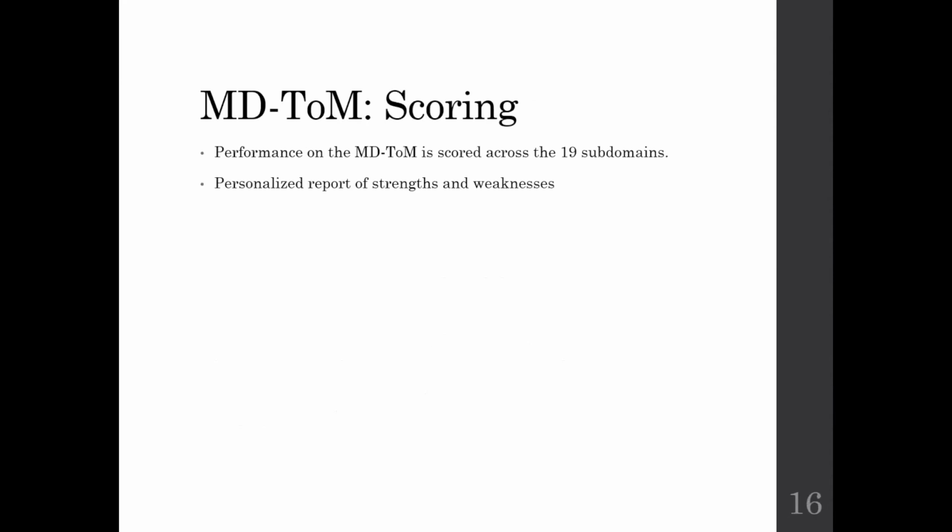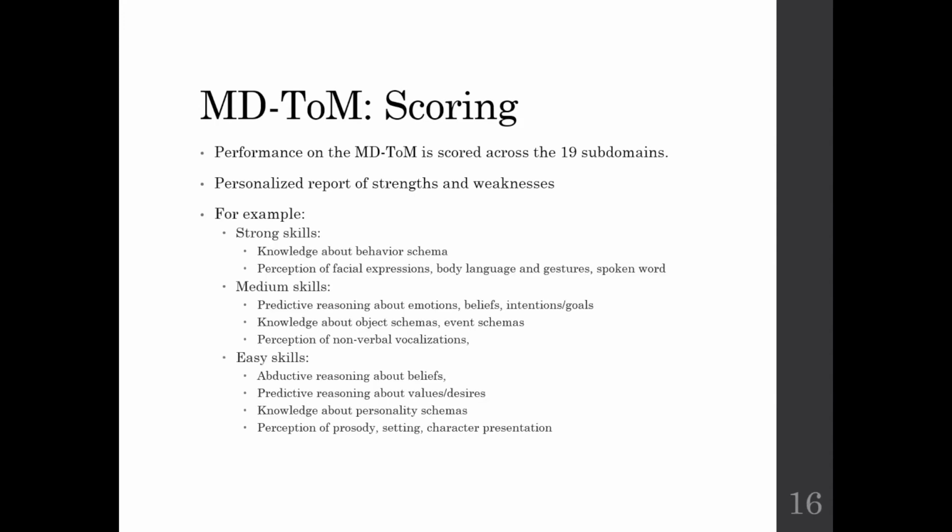So next, the MDTOM scoring, we have different scoring: easy, medium, hard. This will all be reported from our framework.